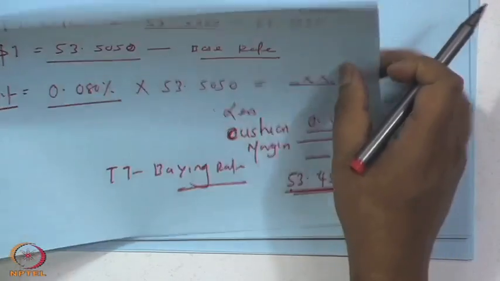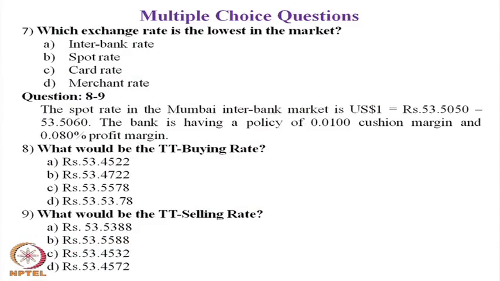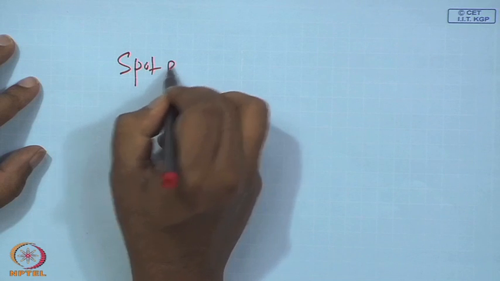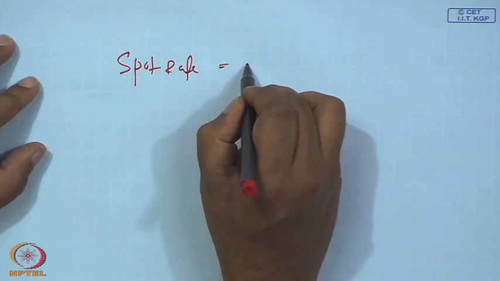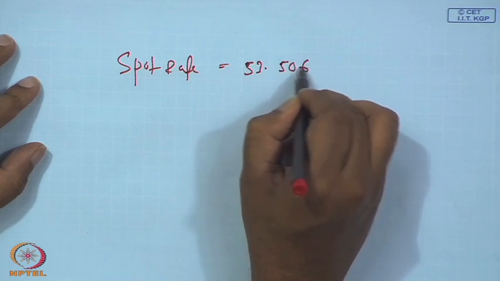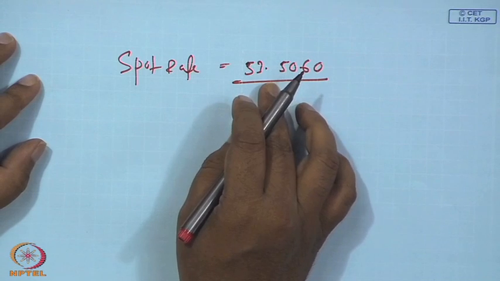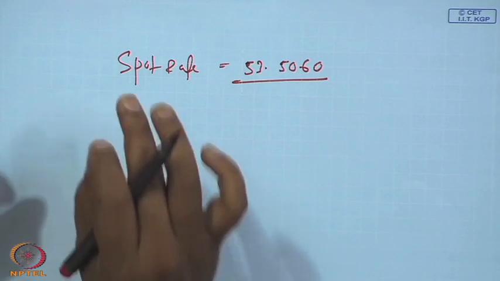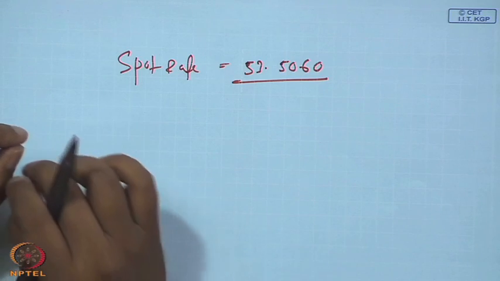Similarly, question number 9 asks: what would be the TT selling rate? When you sell a TT, you require foreign currency, so the bank will charge you more money, more INR. The applicable spot rate, or base rate, will be 53.5060, because you pay more Indian rupees to purchase $1. You are selling a TT and buying foreign currency.